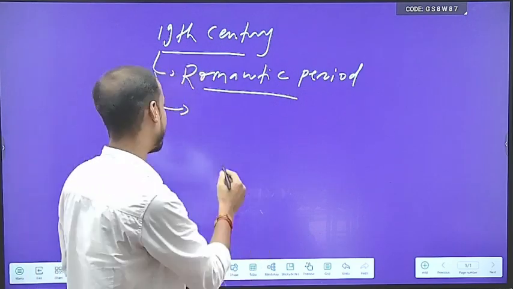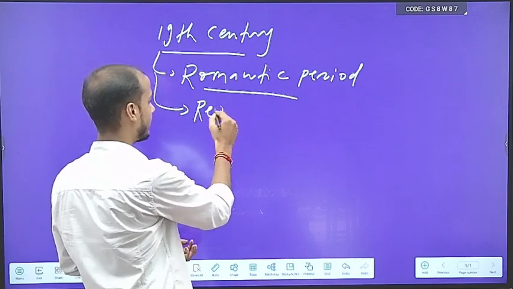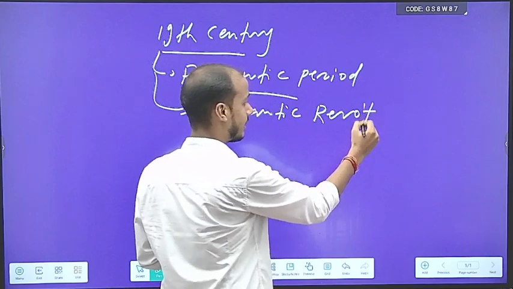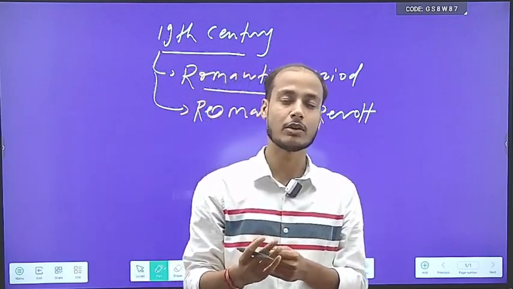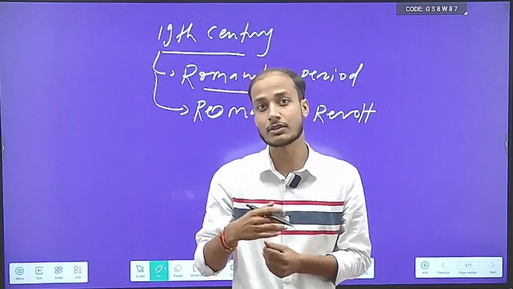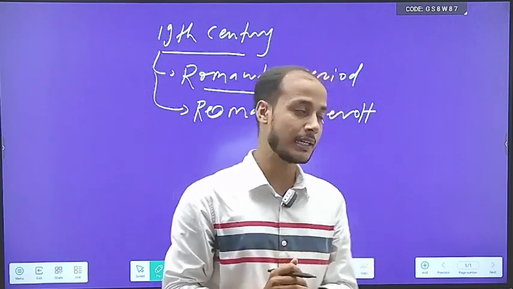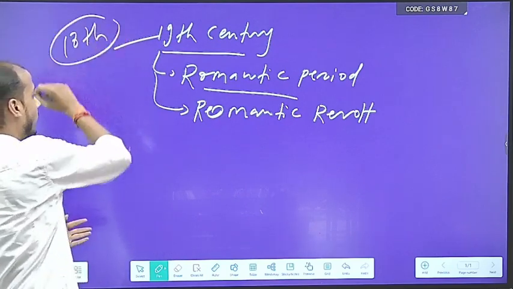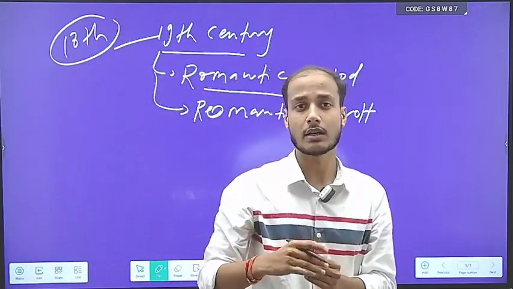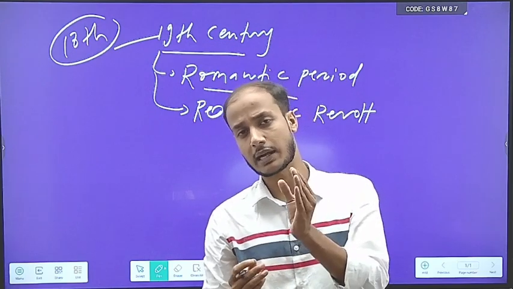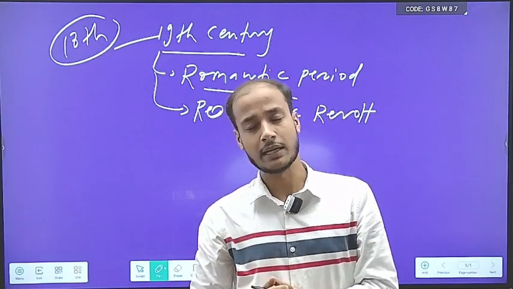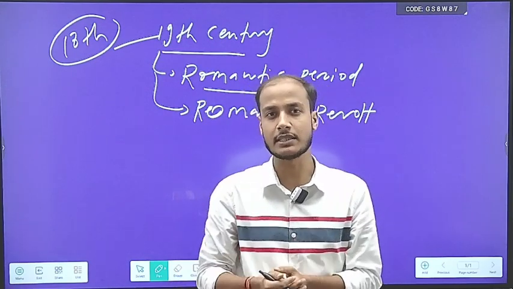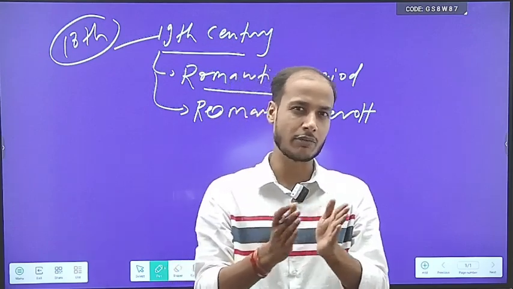Sometimes it is called romantic revolt. And the moment it is a revolt, definitely there must be some existing period against which it was the revolt. So definitely before the 19th century there was another period called the 18th century. So basically the 19th century was a revolt. It was a kind of rebellion against 18th century conventions, traditions, and all the poets who had been writing by following certain kinds of rules and regulations.